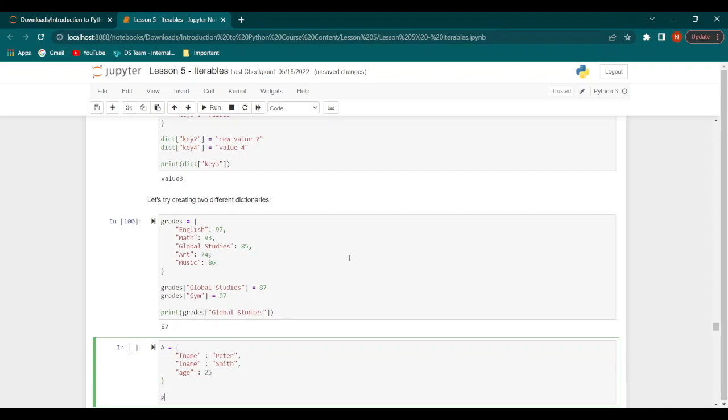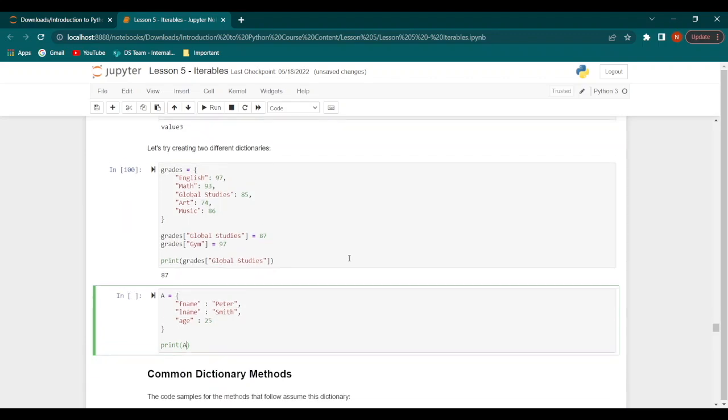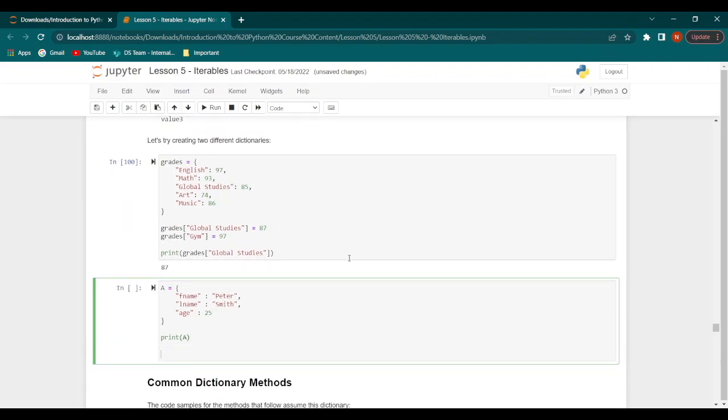We close this and we will print A first. Then we create B, which is just a copy of A.